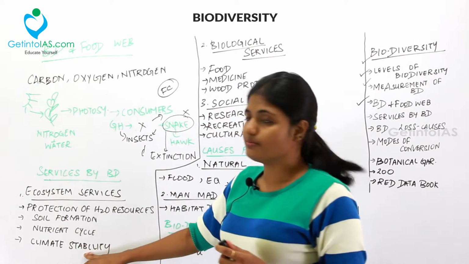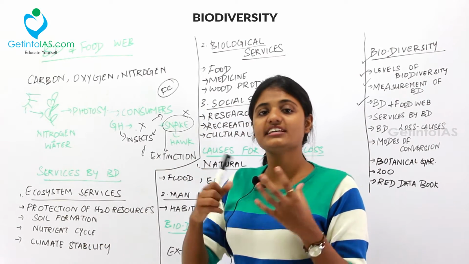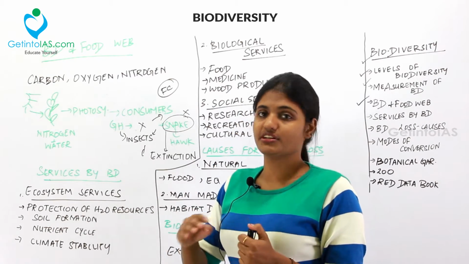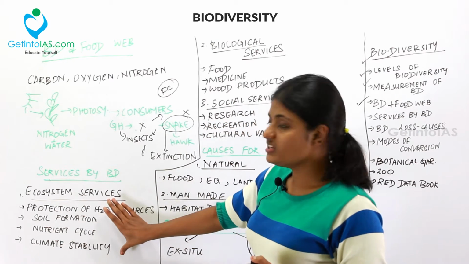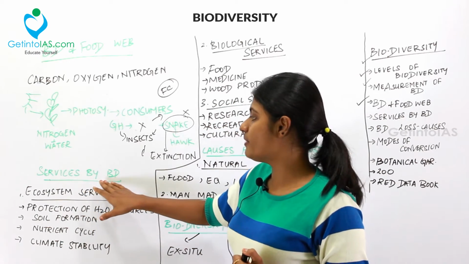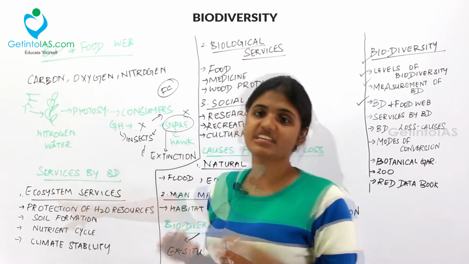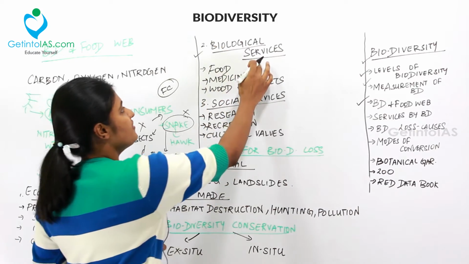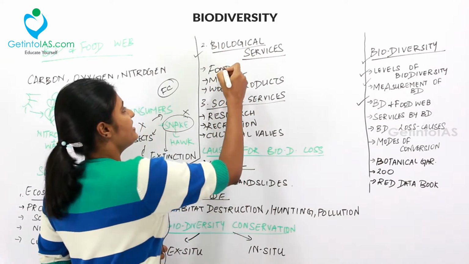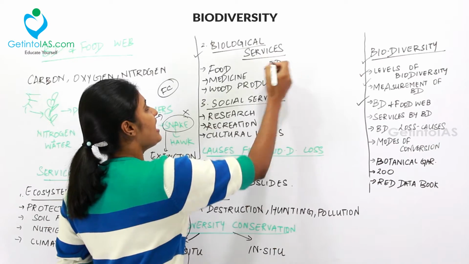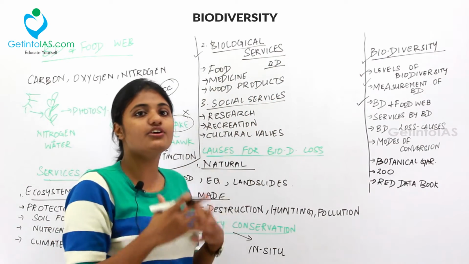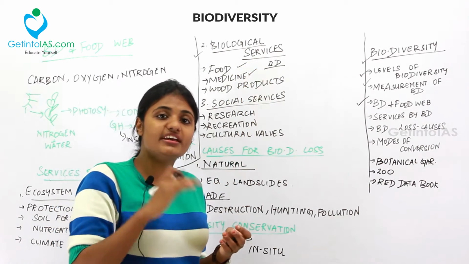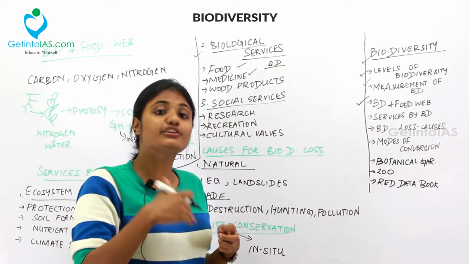And then the climate stability, that is, our nature has the capacity to regenerate itself and be in a stable condition. That is called climate stability. So, these are the services that biodiversity is providing us, especially the ecosystem services. And the next one is the biological services. So, what are biological services? That is, the biodiversity gives us food. We have a variety of food prevailing on our earth. And we have medicines for various diseases that are prevailing and yet new to come.